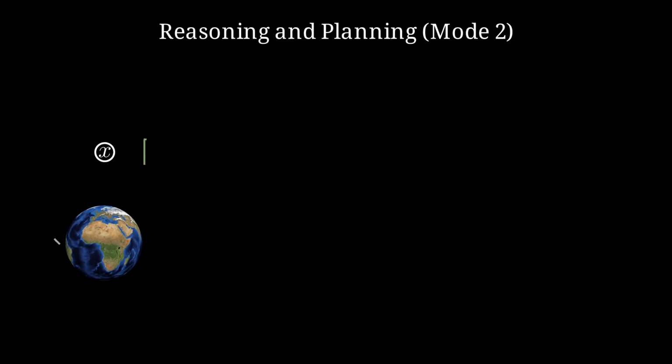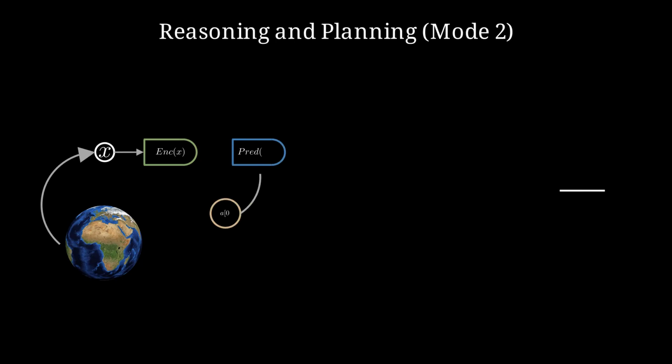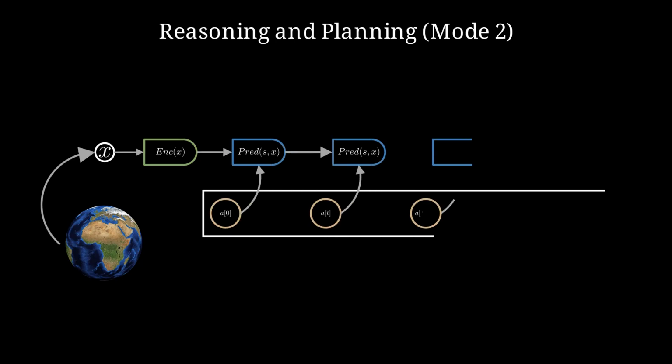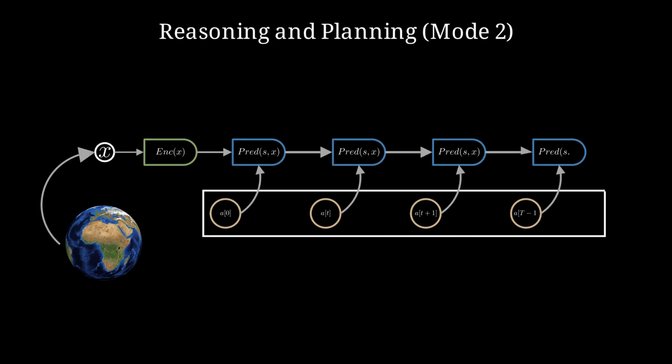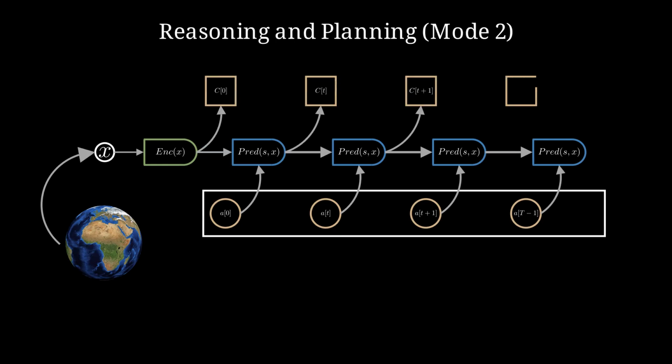Let's move to mode 2, which is about reasoning and planning the action. Again, we have an input from the environment, and we feed this input to an encoder to get a representation of the input X. But this time, we want our agent to think and then take the best action. So, for this purpose, we generate a sequence of predictions using actions taken by the policy network, where we predict the next state using the predictor network for a sequence. We also get the energy value at each state to determine how good or bad the action sequence is. As I mentioned before, it is similar to the reward in reinforcement learning.